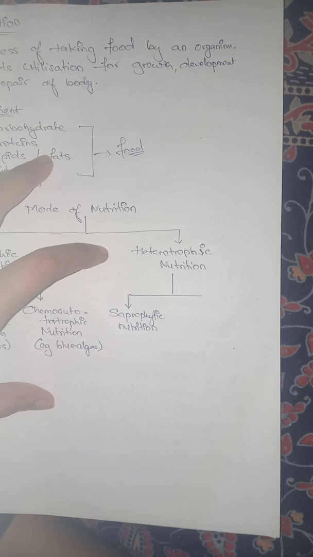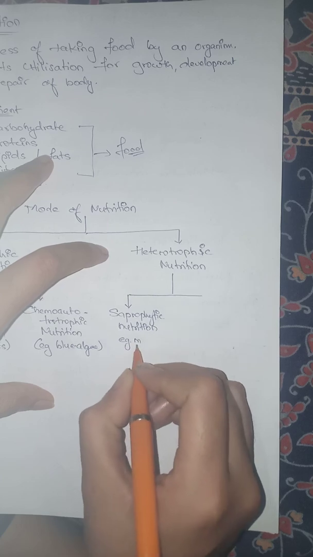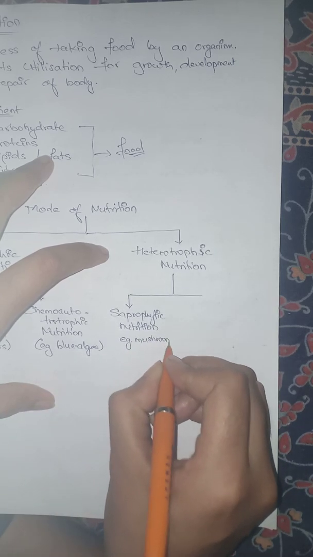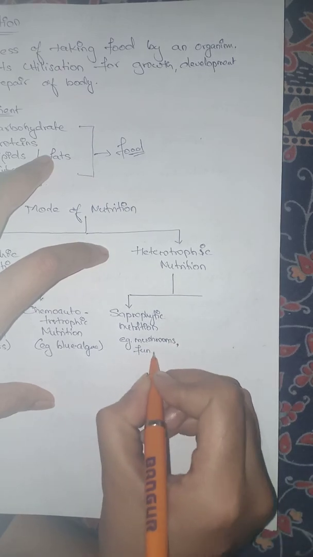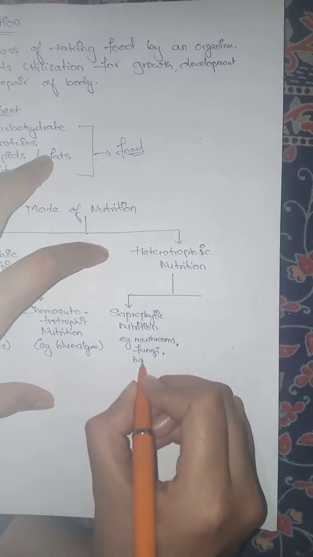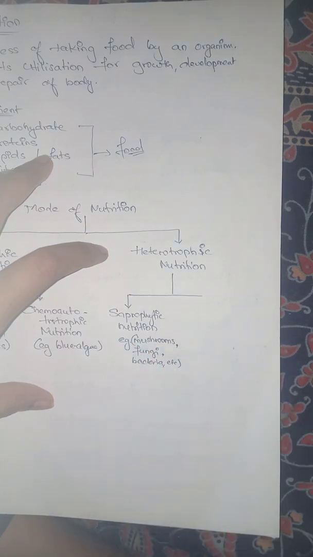absorb the nutrition from this dead and decaying material, and that material will serve as a source of energy. The easiest and finest example is the mushroom. Another example is fungi. You also have bacteria. So many examples can be derived from this part, right?